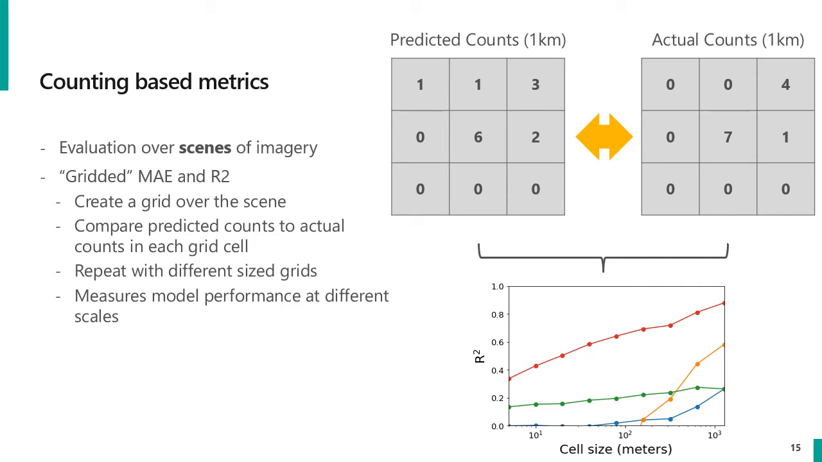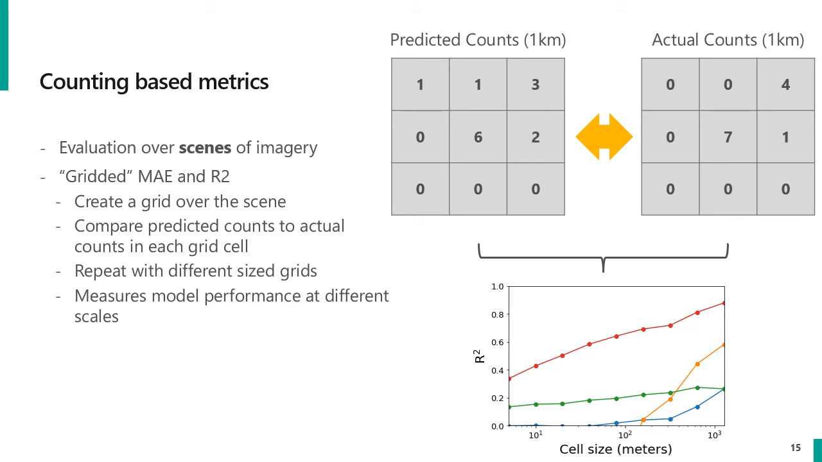To compute these, you do the following, which is illustrated also on the right. First, create a grid over the scene with some resolution, for example, 1 kilometer sized grid cells. Second, compare the predicted counts to the actual counts over all grid cells, for example, using mean absolute error or R-squared. Then repeat this step with different sized grids.